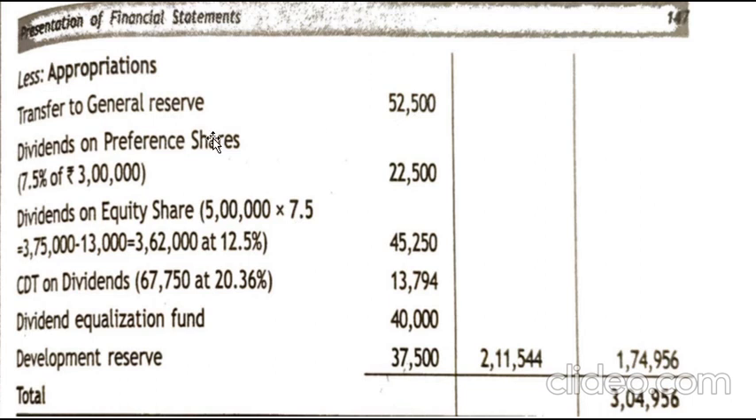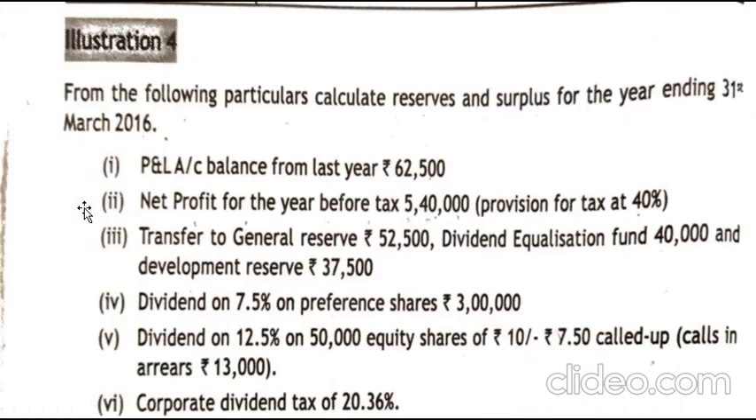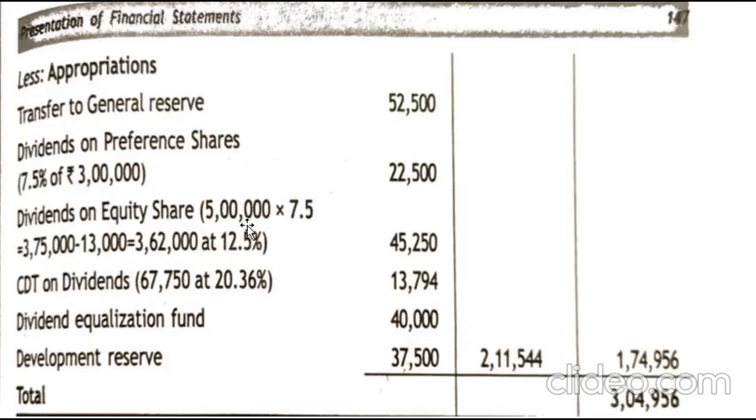Next you distribute your dividend. In your question you have the dividend stated: dividend on 7.5% preference share, where the preference share is 3 lakh rupees. So 3 lakh into 7.5% will give you 22,500. So you have recorded dividend on preference share of 22,500. You will be transferring 52,500 to general reserves for the next year. You are paying a dividend of 22,500.